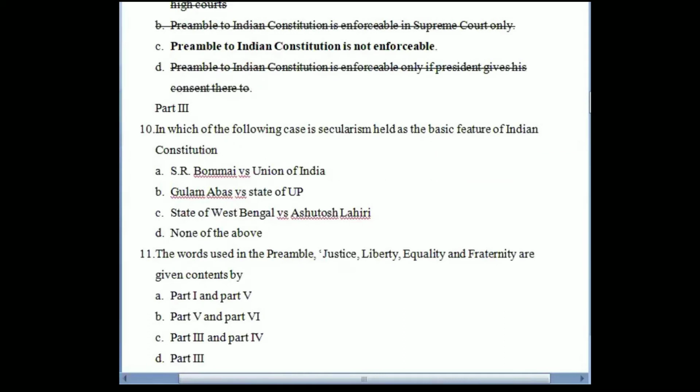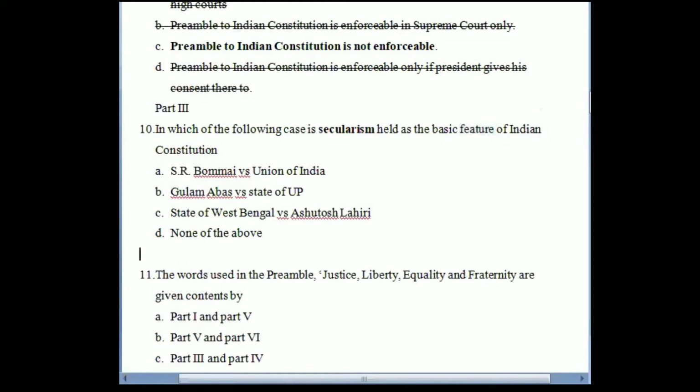That is question number 10. So question number 10 is regarding, in which of the following cases is secularism held as basic feature of the Constitution? Now, what is basic feature of the Constitution? Basic feature of the Constitution means certain features or certain specific provisions of the Constitution that we cannot amend or make changes. For example, under